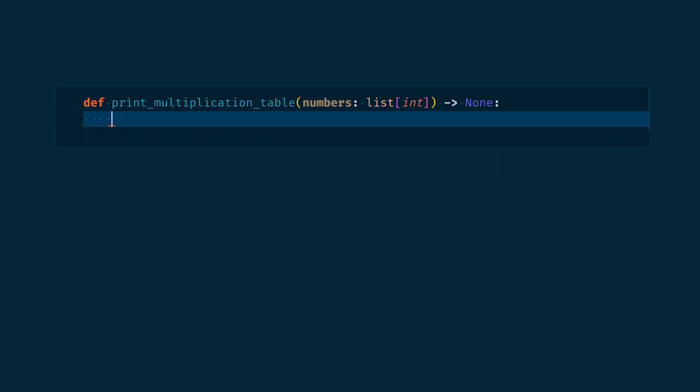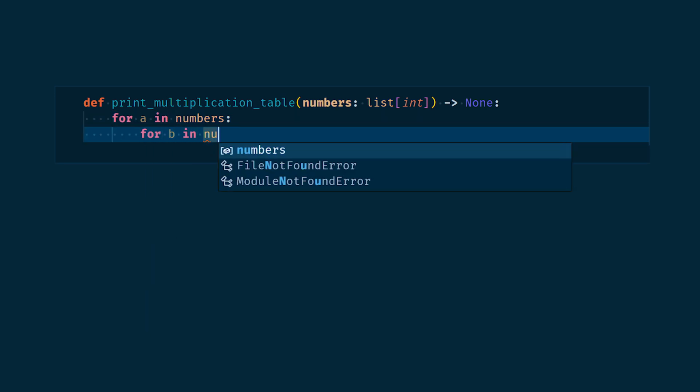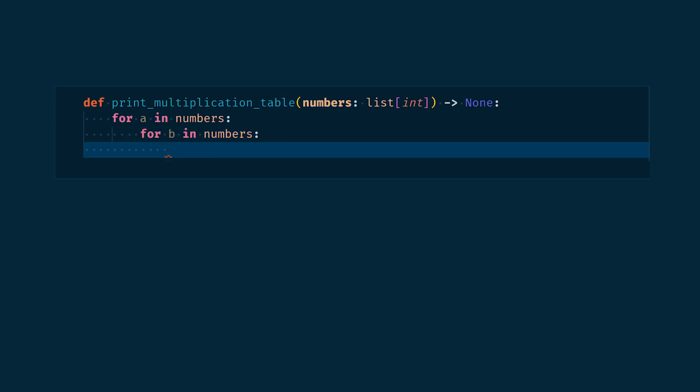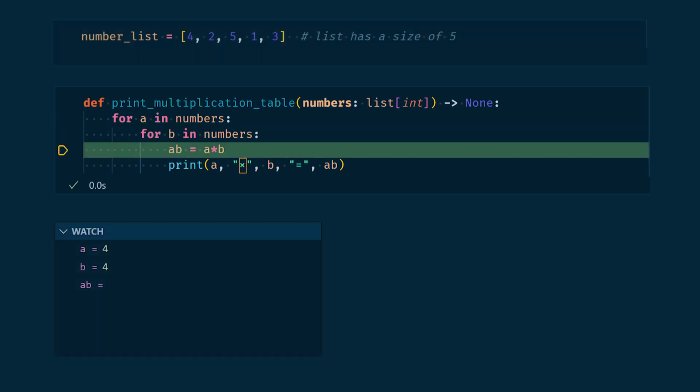And now for the multiplication table. To print the multiplication table of a list of numbers, we want to print on the screen a times b for every a of the list, for every b of the list. So we will nest 2 for loops. We can print several variables on the same line when using the print function by separating them with commas.